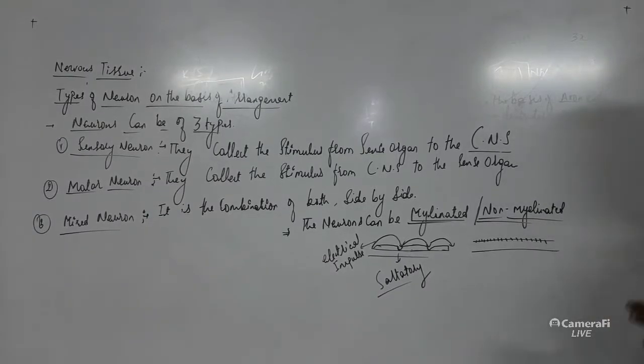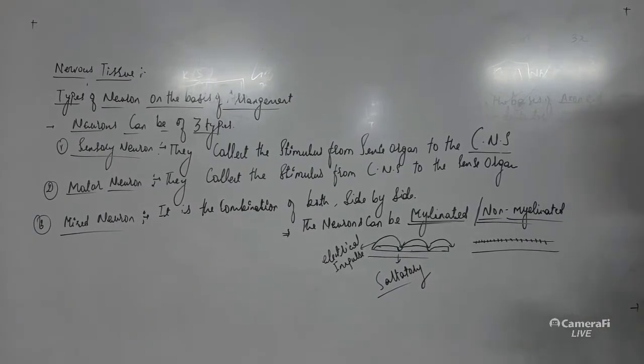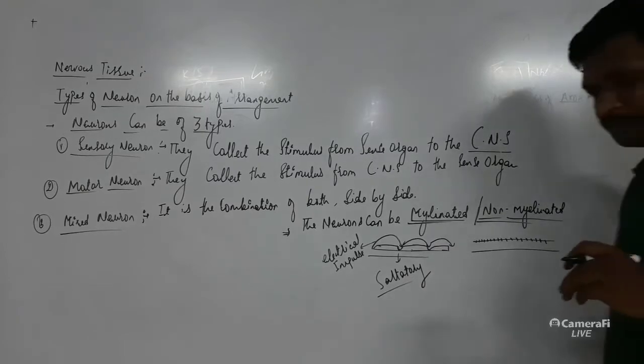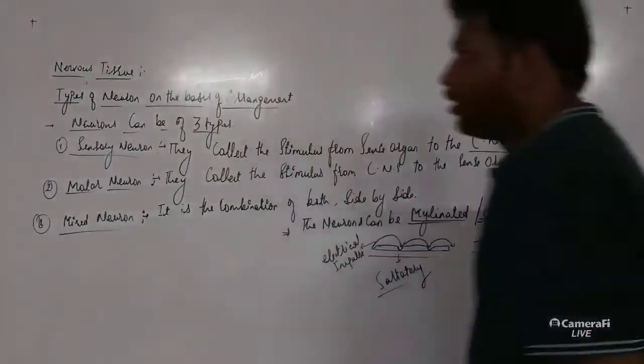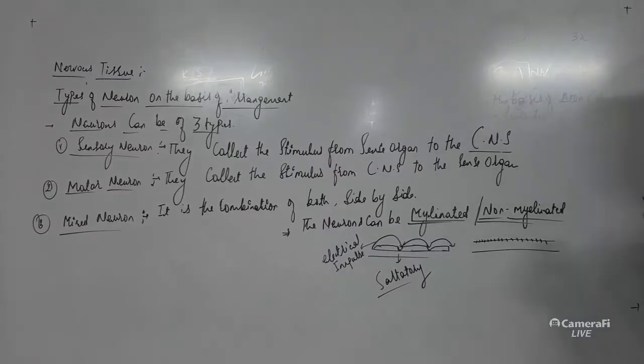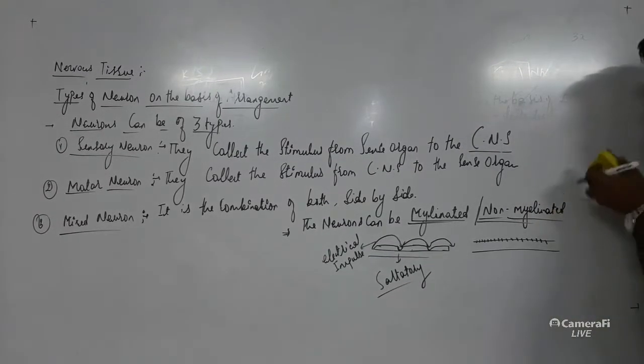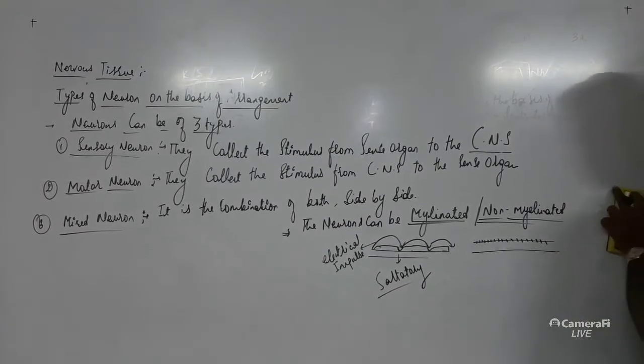So this is the information about the types of neurons on the basis of arrangement. Now we'll move to another type of nervous tissue, that is the glial cell. So you can pause the video and note down these points.